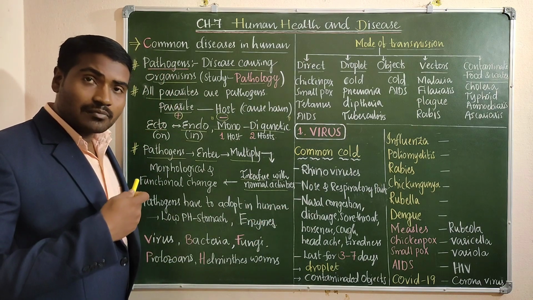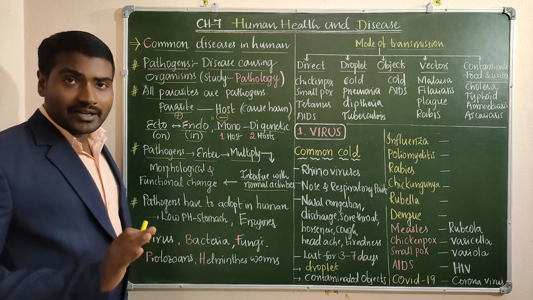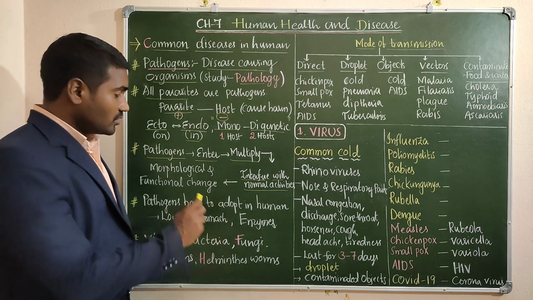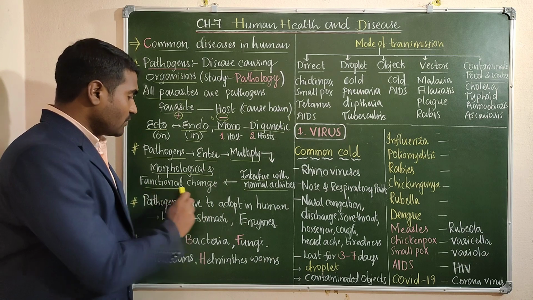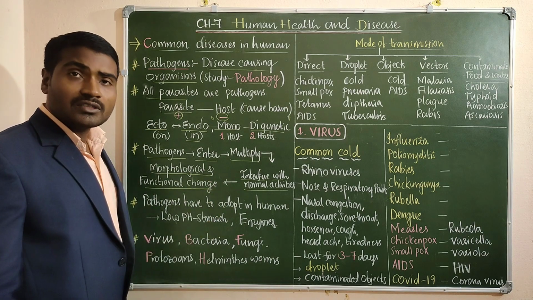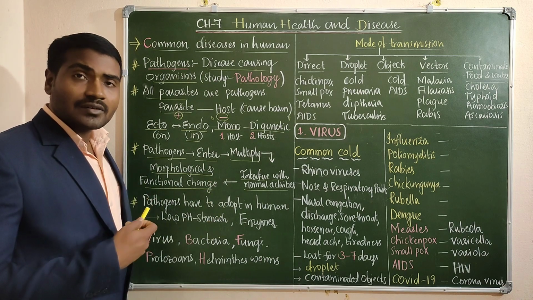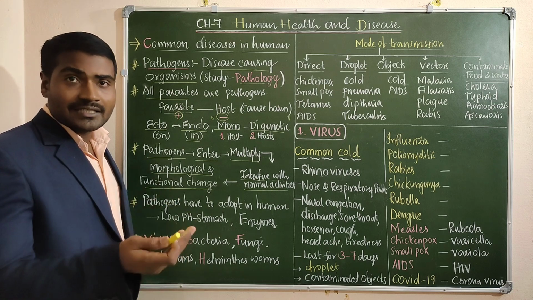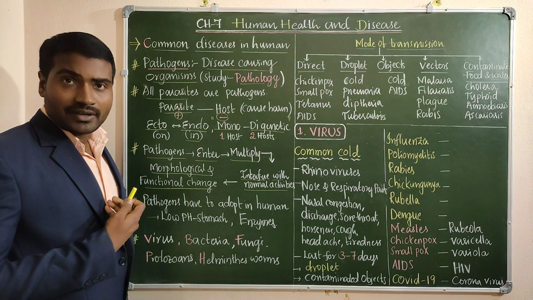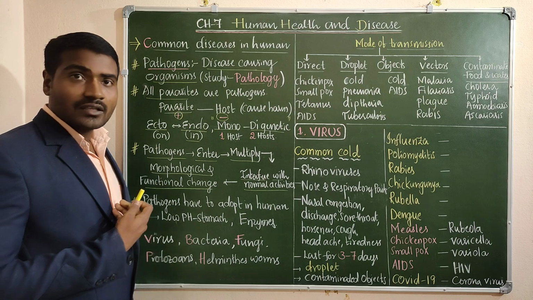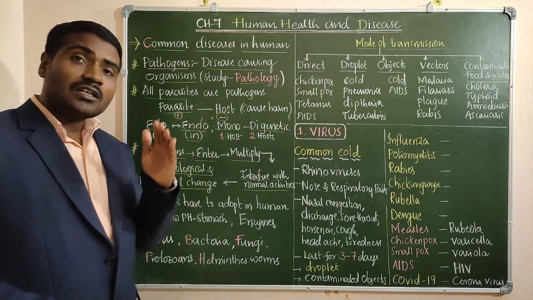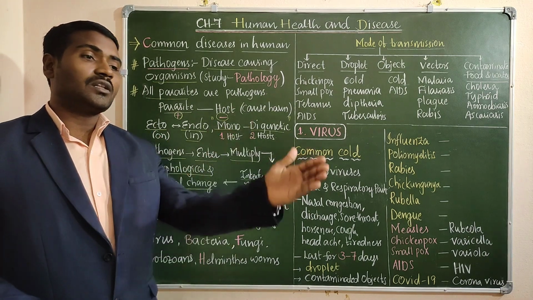They interfere with and disturb normal activities. Then they bring out morphological and functional changes in the body. Because of that change, we get the symptoms and signs of the disease. So we are affected; we get the disease. So how do pathogens spread from one person to another person?